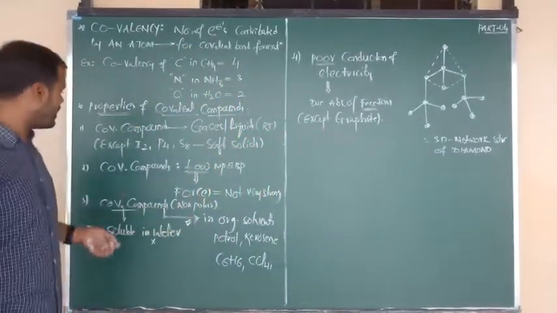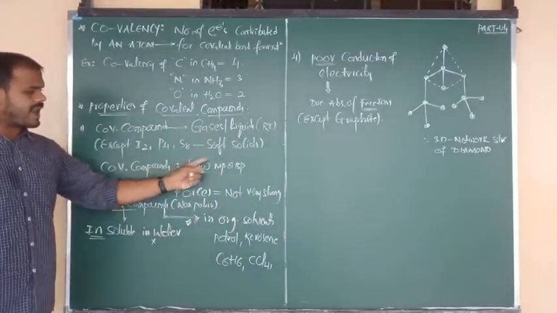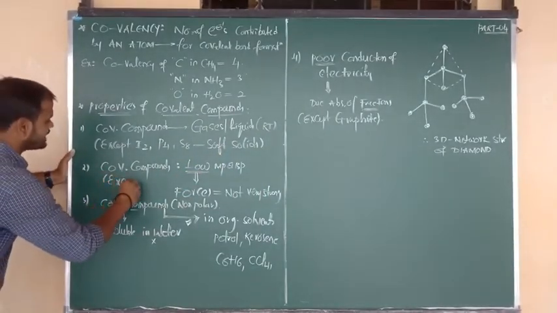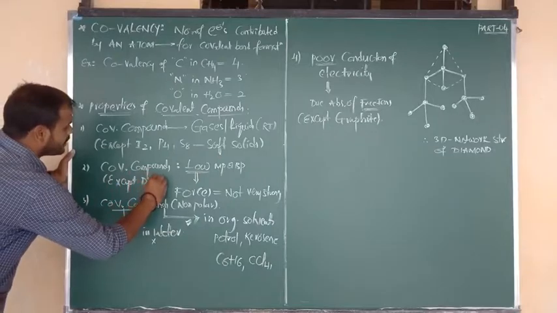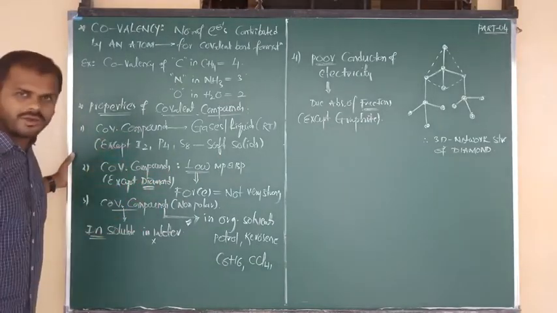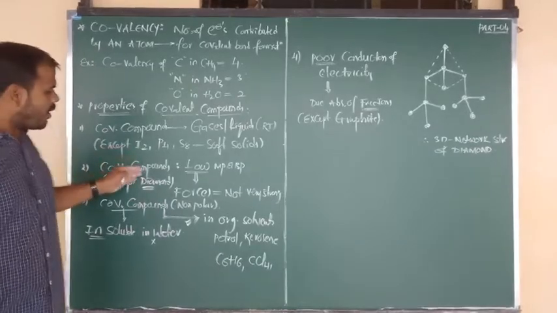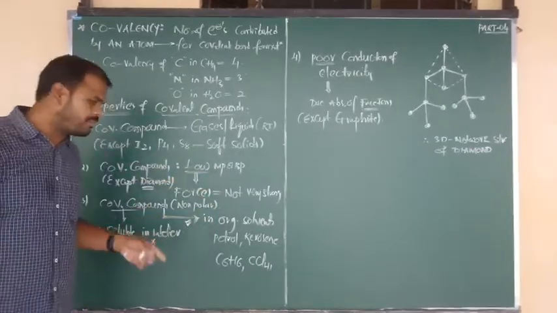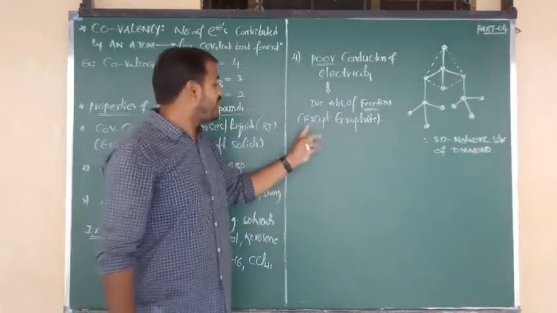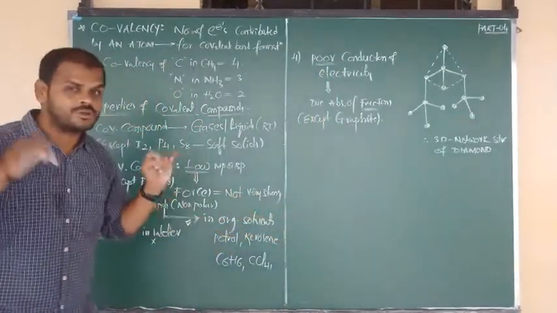Most covalent compounds have low melting and boiling points, except diamond, because diamond has a very special structure. I will show you in the allotropic forms. So all covalent compounds have low MP and BP except diamond, and all are poor conductors except graphite. This you have to remember.